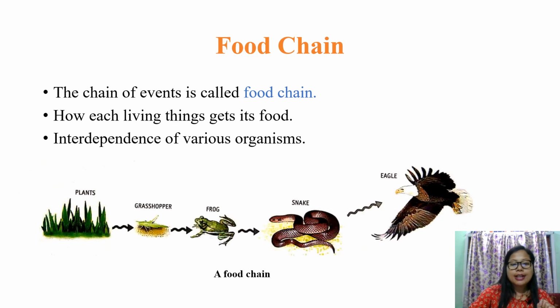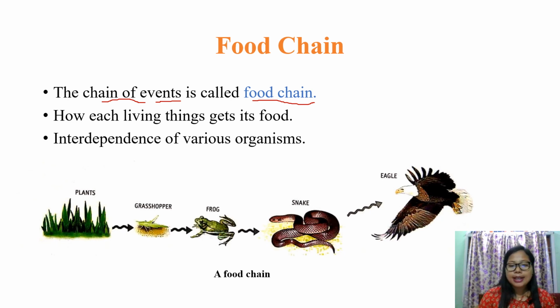Here it is saying that the chain of events is called food chain. The chain of events, one after another. Something is happening one after another. So the chain of events is called food chain. Okay.